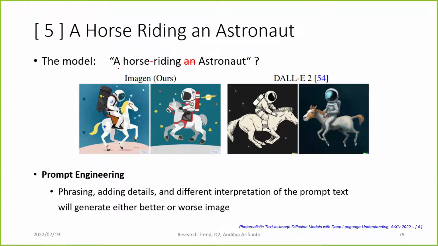Because a while back the conundrum was that when the model, either DALL-E or Imagen or GLIDE, is given a text like a horse riding an astronaut, the model somehow misunderstood and thought it was an astronaut riding a horse. So this prompt generates this image in Imagen, and this is DALL-E. It cannot really generate it correctly because it is a case of prompt engineering, where phrasing, adding details, and different interpretations of prompts will generate either a better or worse image.